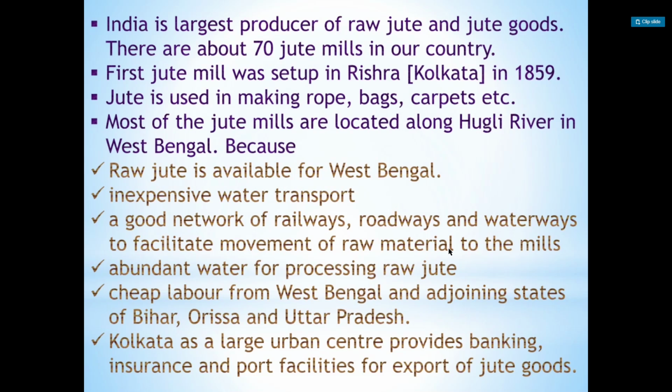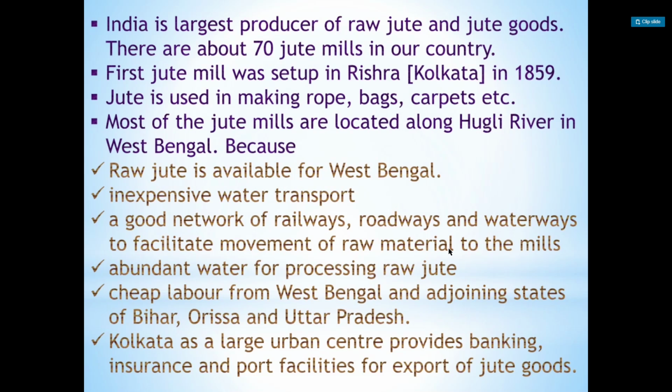So inexpensive water transport, and a good network of railways, roadways, and waterways to support the movement of raw material to the mills.